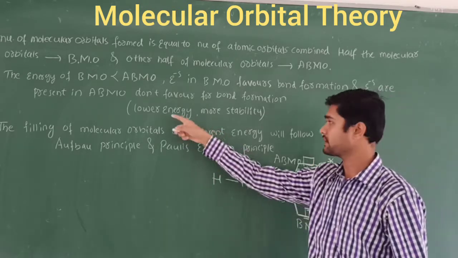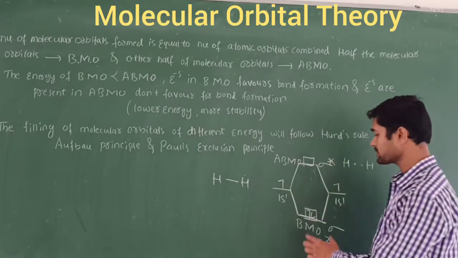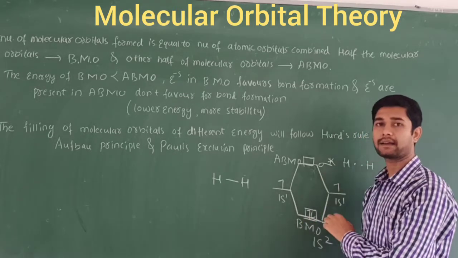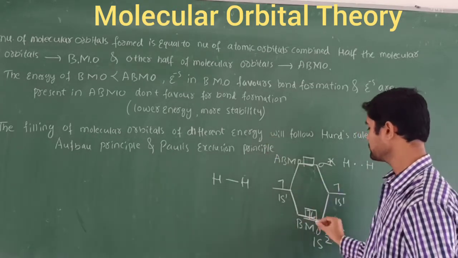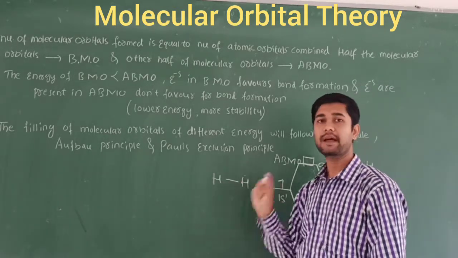One more point: lower energy always means more stability. Which one has the lower energy? The BMO has the lower energy, and the ABMO has the higher energy. That's why the BMO has stability, and because of this stability, the bond formation takes place.